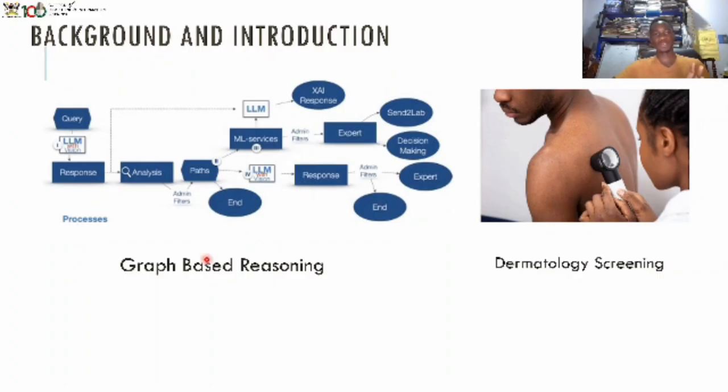We have graph-based reasoning. It's a process that involves analyzing data, and analyzing relationships between the different data points or sources in your dataset. So you query, get a response, get analysis, go through the different paths, and then the different paths give you the different connections between the data points. We have dermatological screening, which involves use of optical tools, eye tests, or computer tools to analyze skin lesions and see where dermatological issues could come from, identify diseases, and classify conditions that can then be used for a diagnosis.